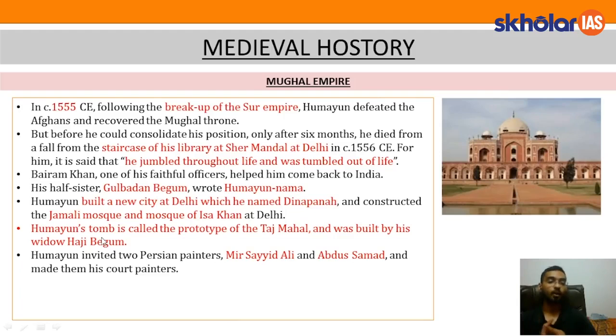Humayun's tomb is called prototype of Taj Mahal and was built by his widow Haji Begum. This is Humayun's tomb. It is called the prototype of Taj Mahal. Now this is another important fact. Humayun invited two Persian painters, Mir Saeed Ali and Abdus Samad, and made them his court painters. The names of these painters are also sometimes asked, so you need to remember these. It was Mir Saeed Ali and Abdus Samad. I hope all the points are clear to all of you.